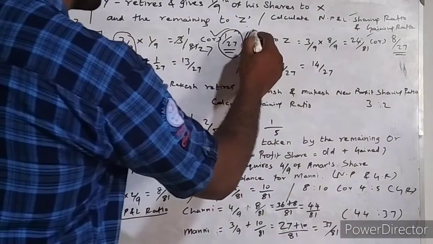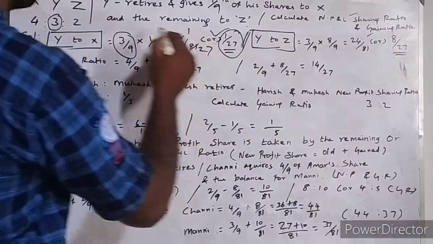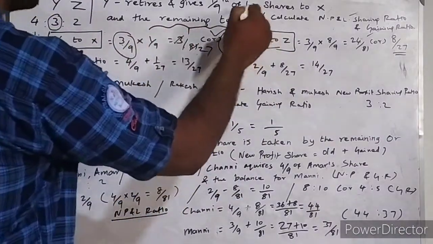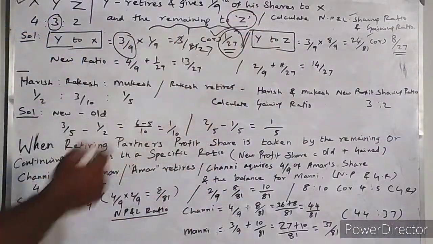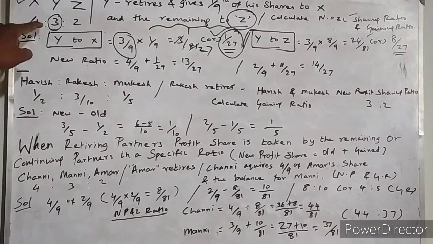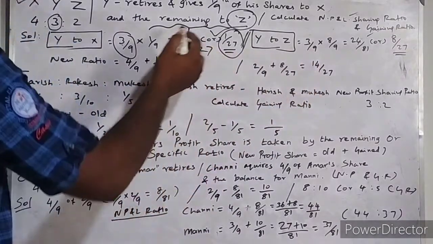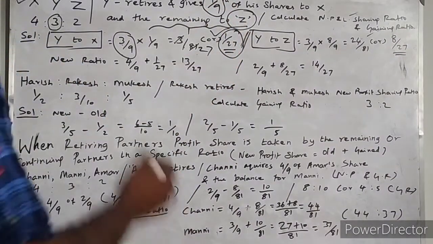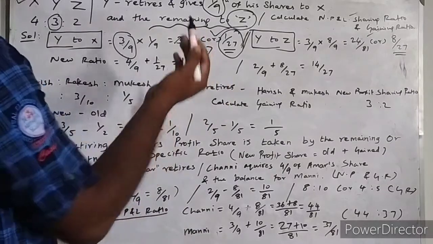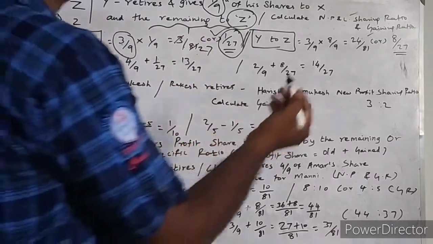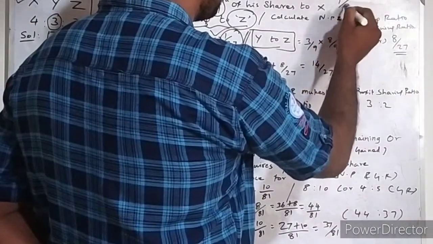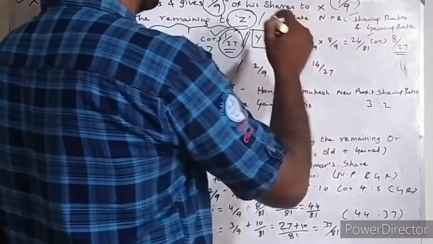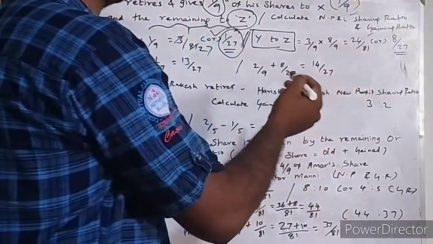And Y to Z, because the remaining share goes to partner Z. So Y to Z, how much is going? The actual share of profit is 3 by 9, which you know very well. So 3 by 9 into the remaining. If 1 by 9 goes to X, then the remaining will be 8 by 9. Easily you can see, 9 by 9 is the full fraction.